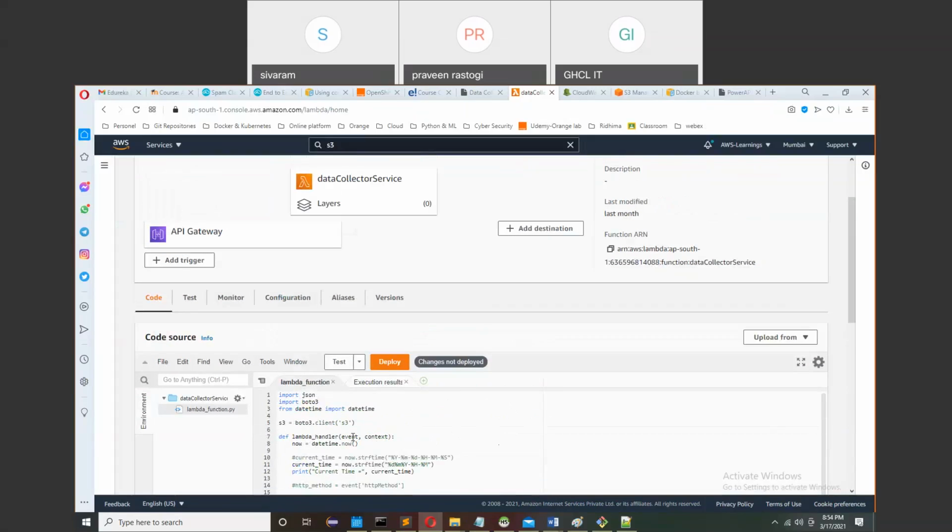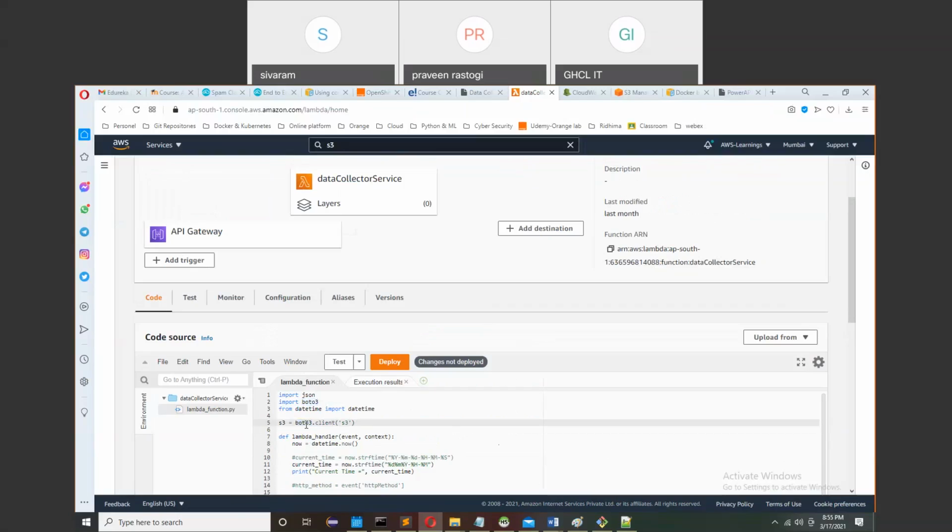Here is how you can make the connection with S3 from Lambda. You can use Boto3. First you have to import Boto3, then boto3.client('s3').